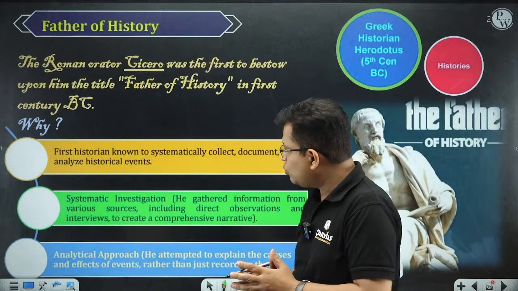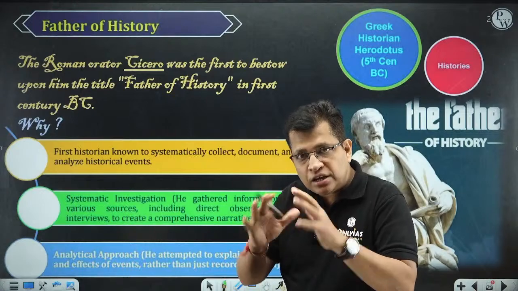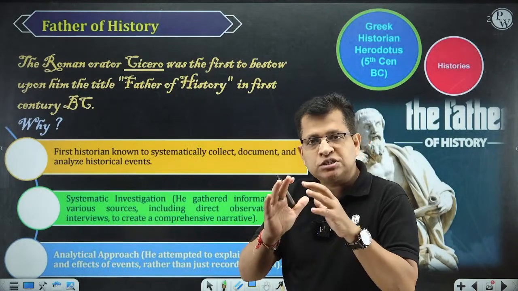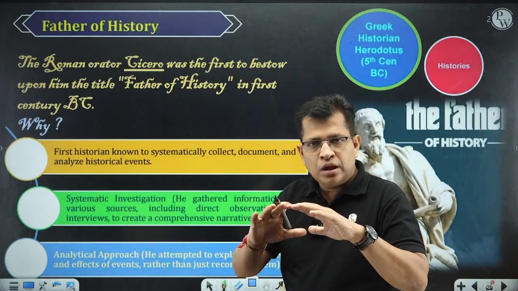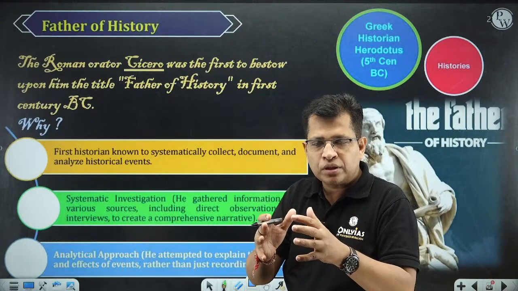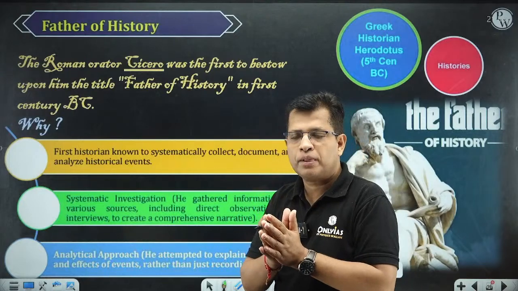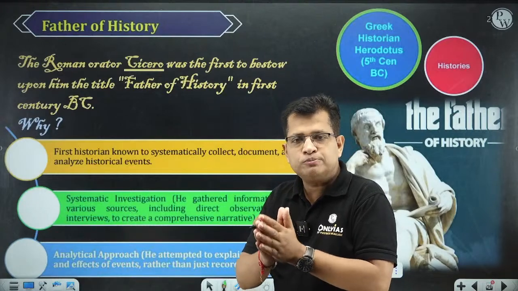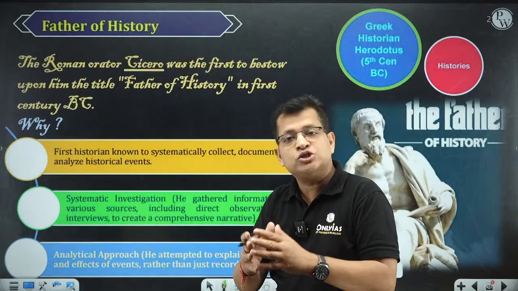to what? The person who systematically collected information, then that collected information was properly documented, and then it was properly analyzed to make a historical account.